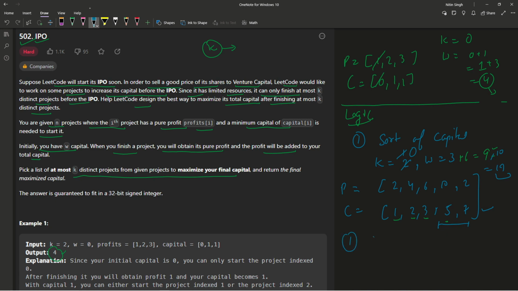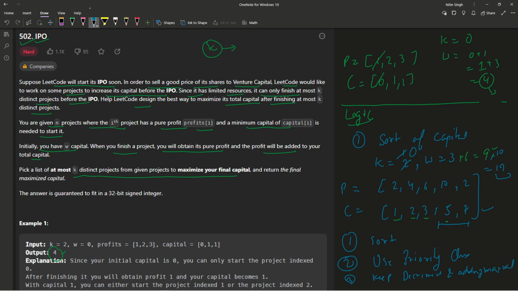We are going to say the first step is nothing but sorting, the second step is nothing but using a priority queue, right? The third step is nothing but to keep decrementing your k and adding your max value into your W, right? So that is nothing but the logic part. I hope now you understood this.